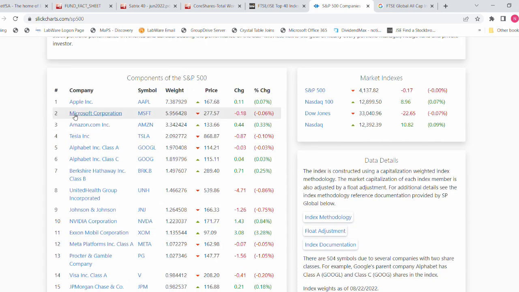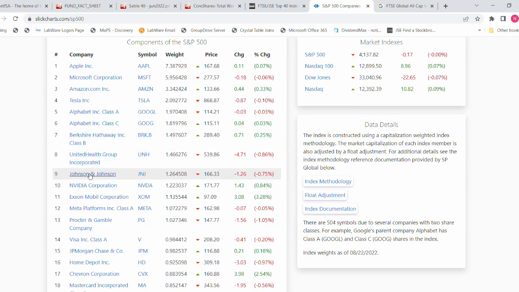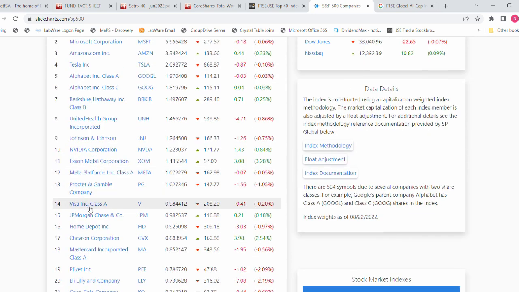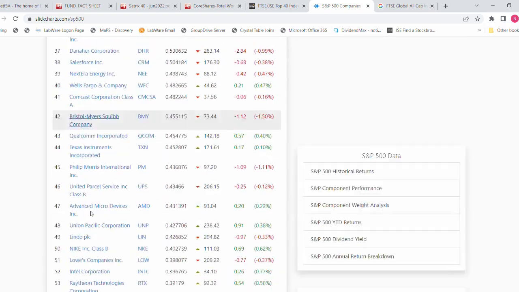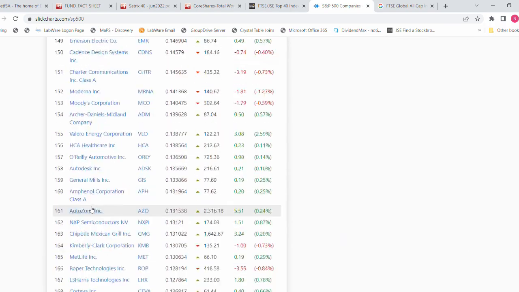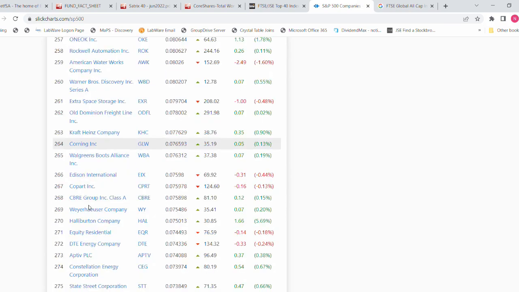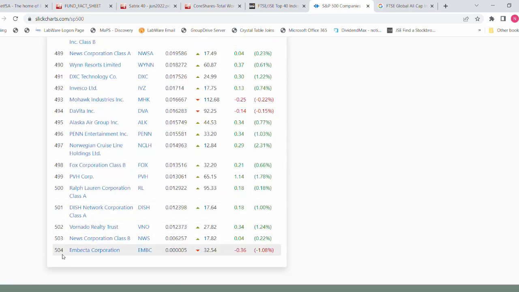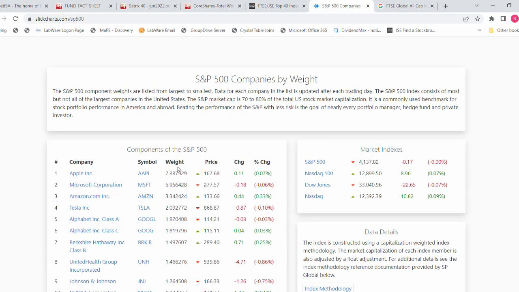So company number one on this index is Apple, then Microsoft, Amazon, Tesla, then Google Class A and C shares, then Berkshire Hathaway, United Health Group, Johnson & Johnson, Nvidia, ExxonMobil, Facebook, Procter & Gamble, Visa, JP Morgan Chase, etc. Right to the bottom, let's keep scrolling, up to 504 companies. What you see here where it says weight, that's the percentage of the company within the index. So Apple has the highest percentage in the index.